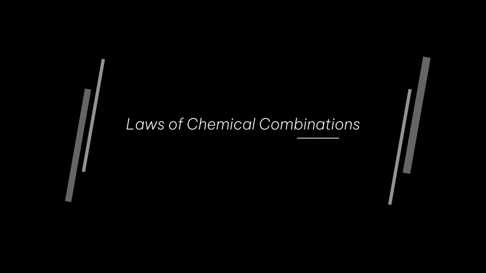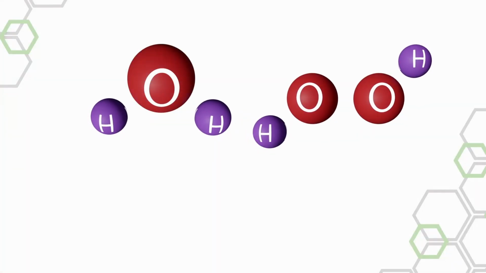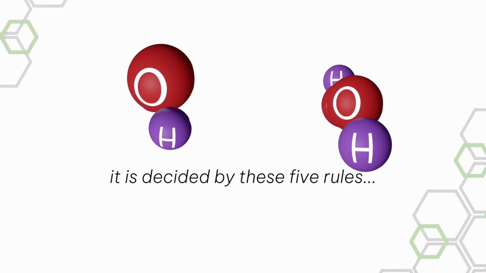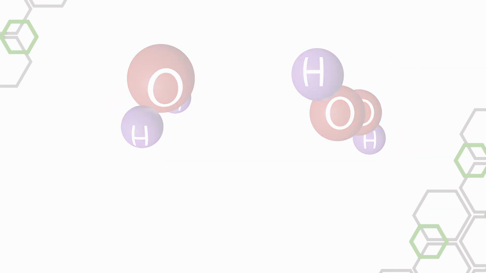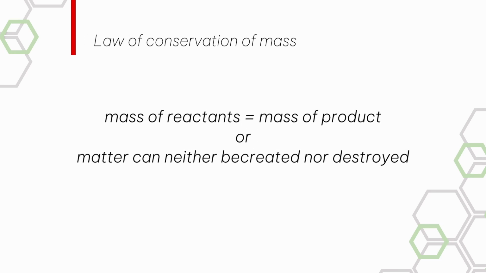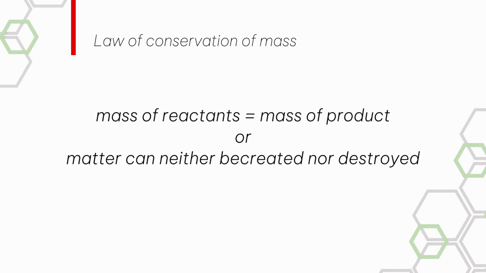To make any new compound, the elements have to combine with each other. And how the elements will combine with each other is decided by these 5 rules. The first rule is the law of conservation of mass. In any chemical reaction, the mass of reactants is equal to the mass of product.